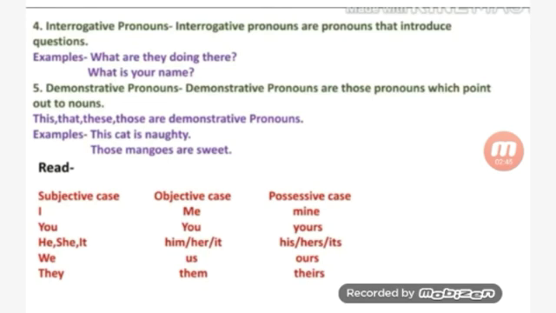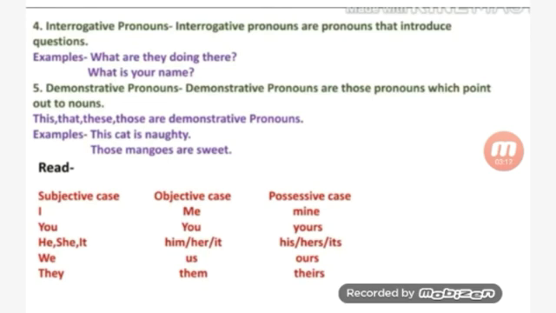Now look at the table here, and read it and learn it. If the subject is I, the object will be me, and in the possessive case we will use mine. If the subject is you, then the object will be you, and the possessive case is yours.